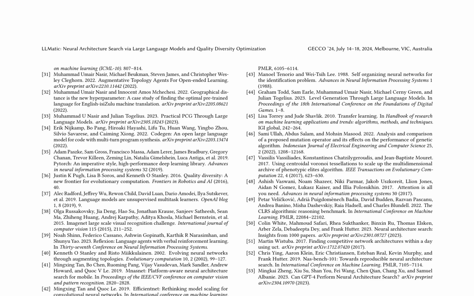The paper introduces LLMatic, a novel approach to neural architecture search that leverages large language models and quality diversity optimization. It explores the potential of using large language models as a source of inspiration for neural architecture search, demonstrating how these models can generate diverse and high-quality neural architectures. The method combines the power of large language models with quality diversity optimization, aiming to find a diverse set of solutions that maximize both quality and diversity.